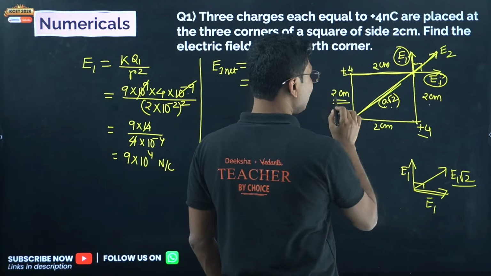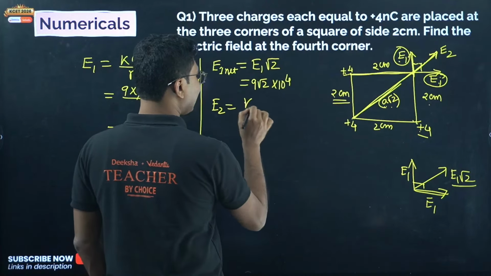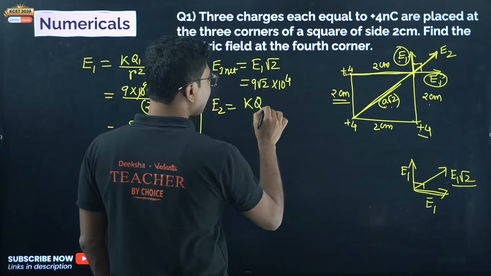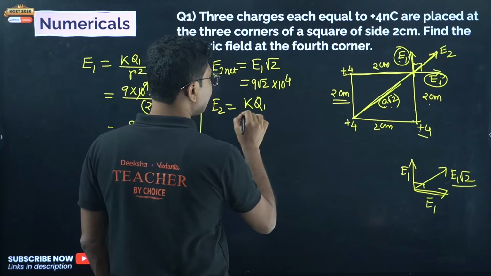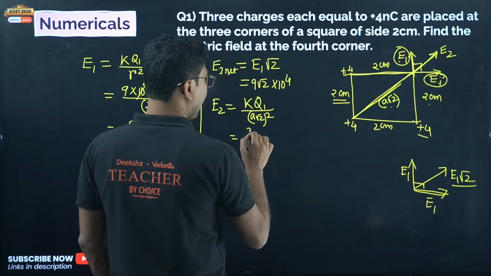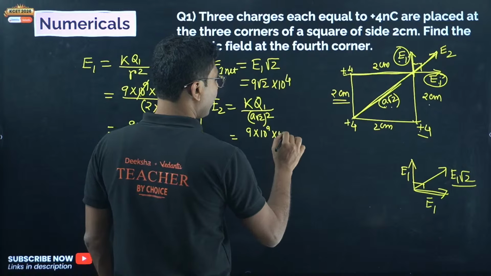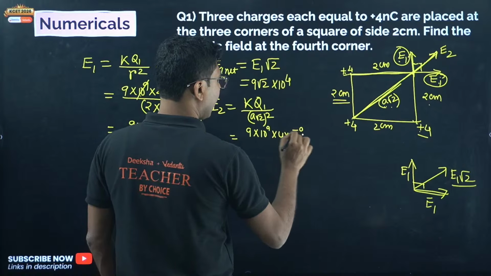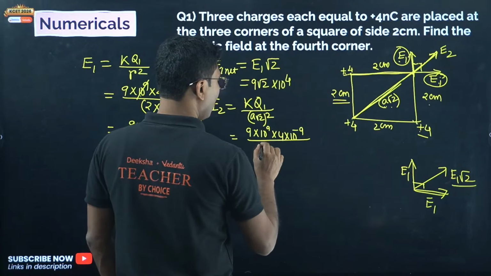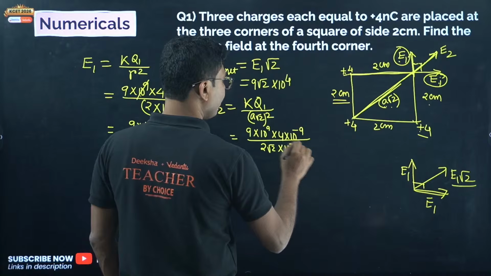Now A here is 2 centimeters. So E2 will be K, the charge is the same, but the distance is different, so it will be A root 2 whole square. That is 9 into 10 to the power of 9 into 4 into 10 to the power of minus 9, divided by 2 root 2 into 10 to the power of minus 2 whole square.